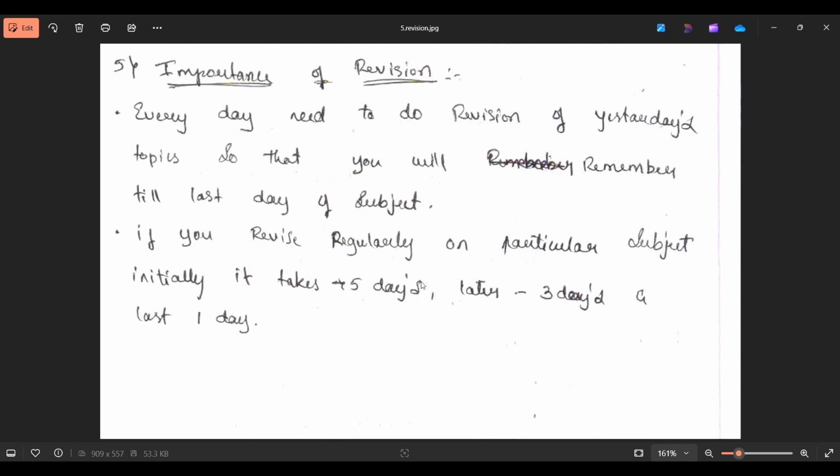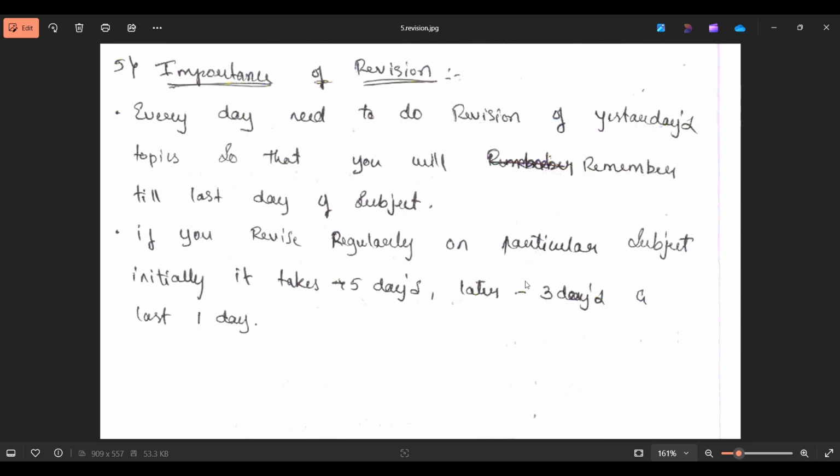Initially it takes 5 days to revise an entire subject, later it will be 3 days, and eventually it will become 1 day. If you revise and make short notes, this will benefit you 1 day before the examination.